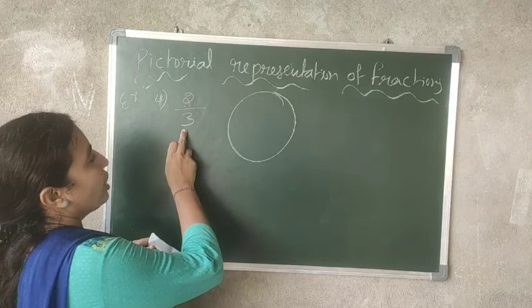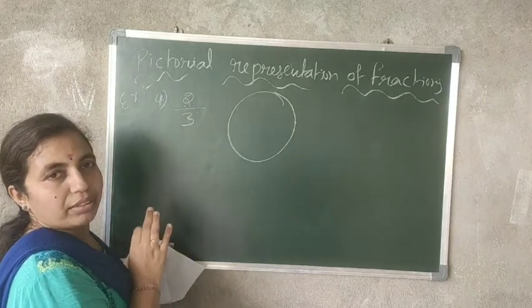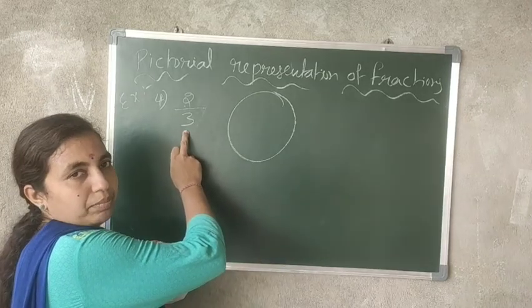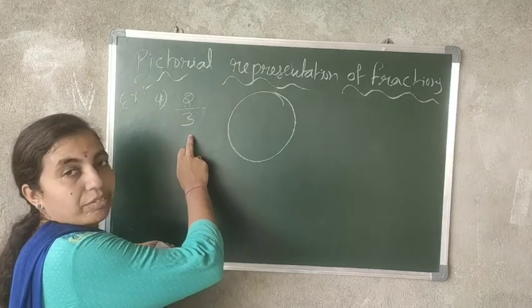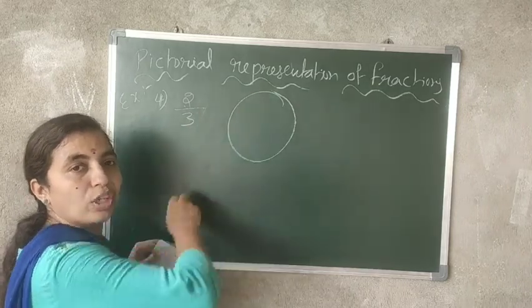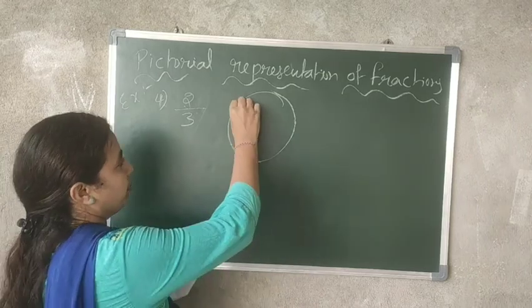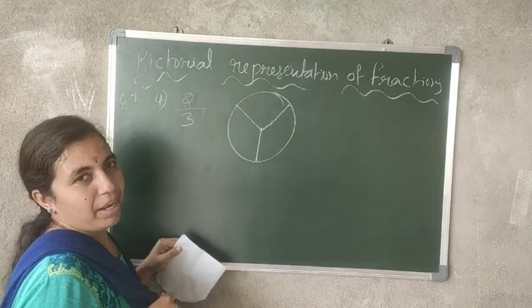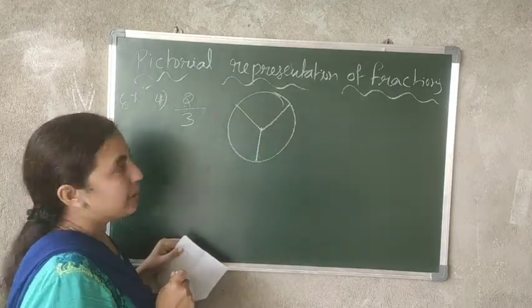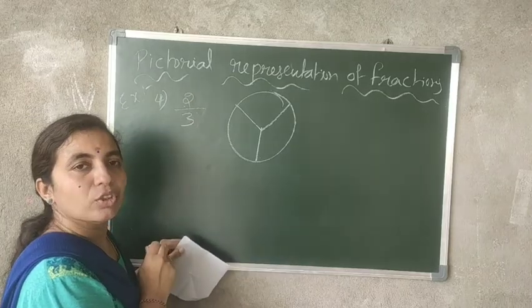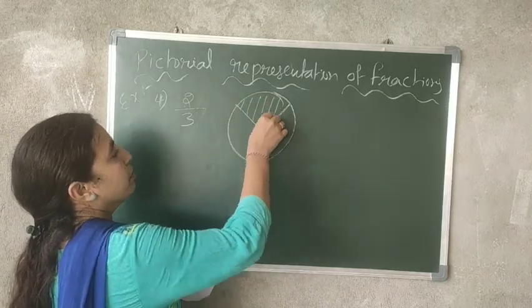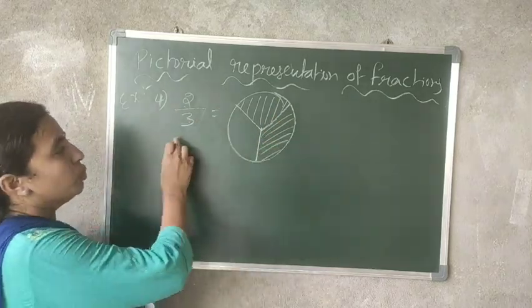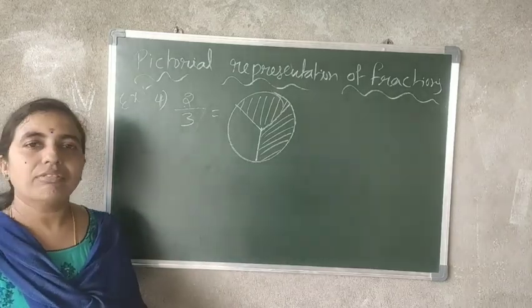Now see here, what is the denominator? Based on the denominator, you have to divide. The denominator is 3, so you should divide this whole into 3 parts. How many parts have I divided? 3 parts. Now what is the numerator? The numerator is 2, so shade 2 parts. Now this is 2 by 3 in pictorial form.